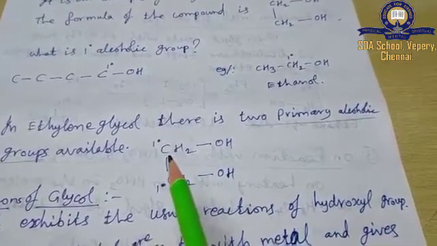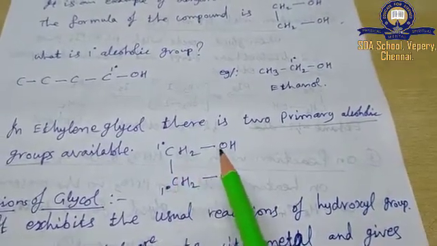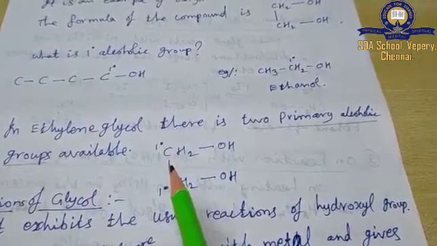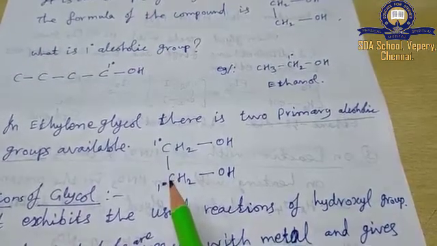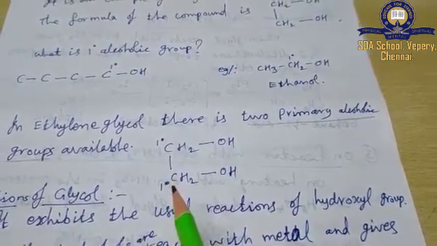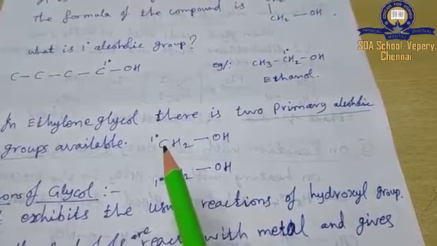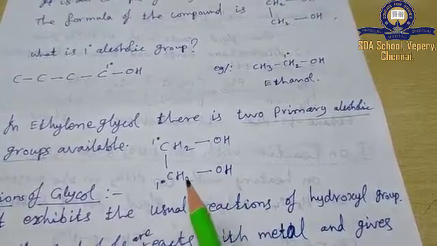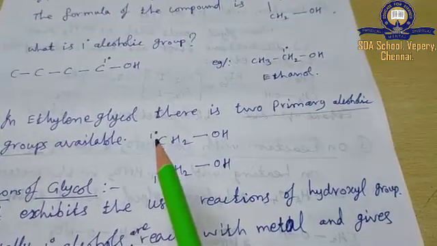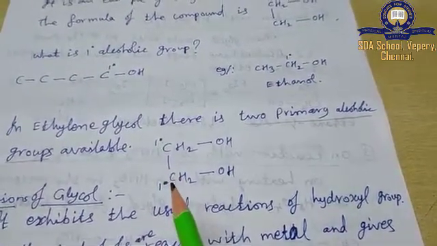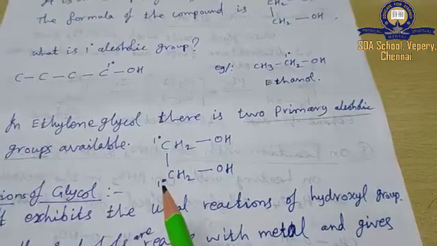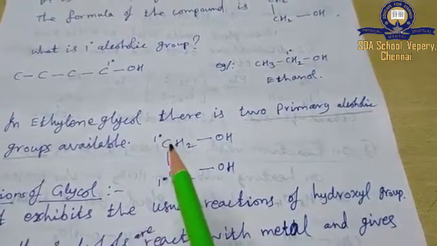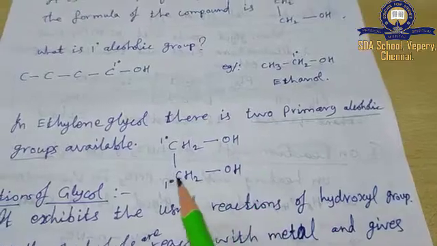CH2, about this carbon having the OH group, from that one carbon a branch is started. This is one primary carbon. About this carbon having the OH group, from that one carbon a branch started. So this is another primary carbon. So anyway, in glycol, two primary alcoholic groups.